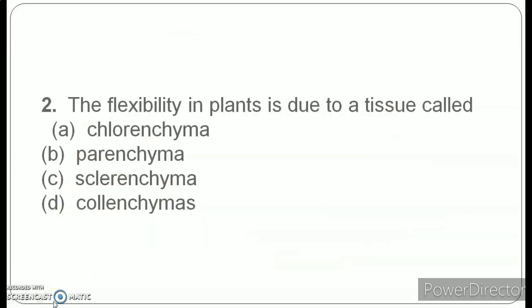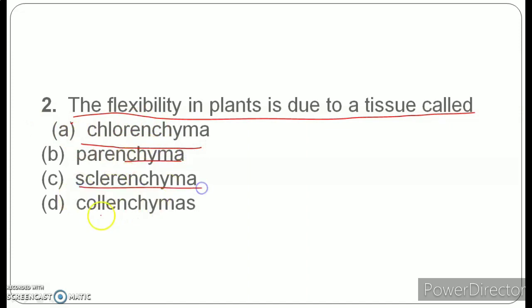Moving further, the next question is: the flexibility in plants is due to a tissue that is known as. Now this question is asking about the flexibility in plants, and your options are A. chlorenchyma, B. parenchyma, C. sclerenchyma, and D. collenchyma. Keep in mind chlorenchyma, parenchyma, sclerenchyma, and collenchyma. Take your time and mark the right answer.